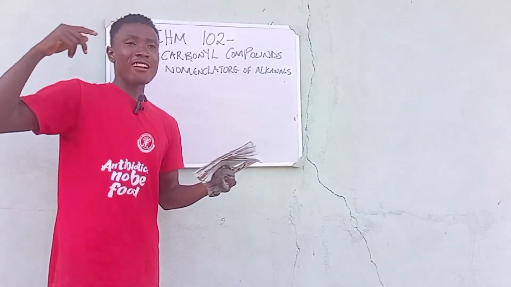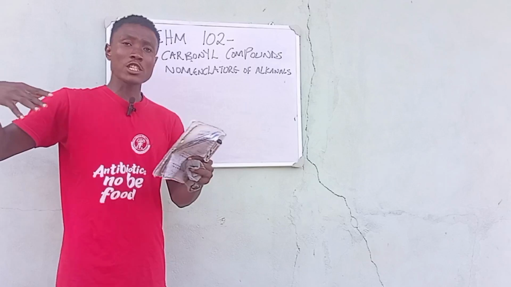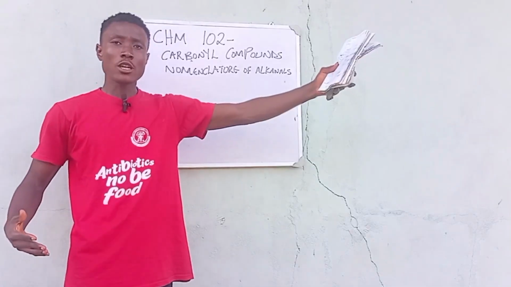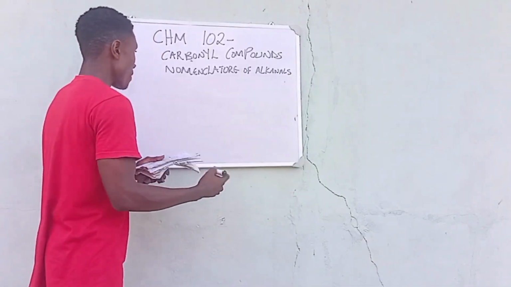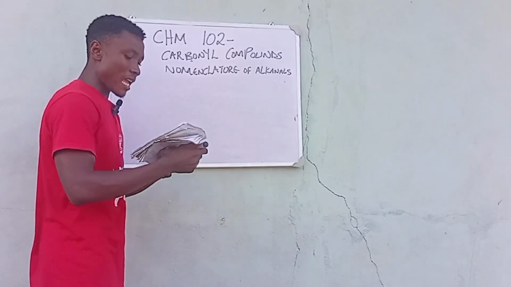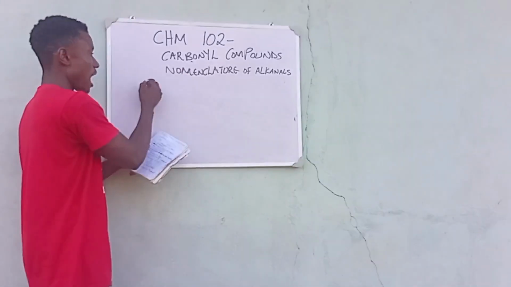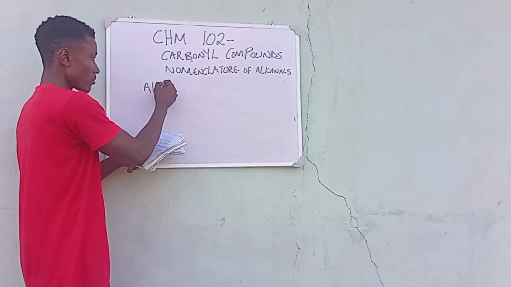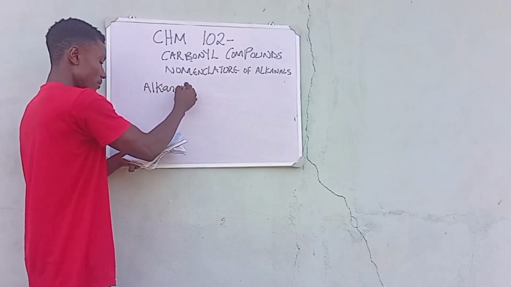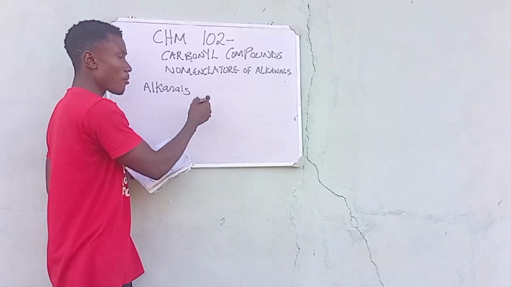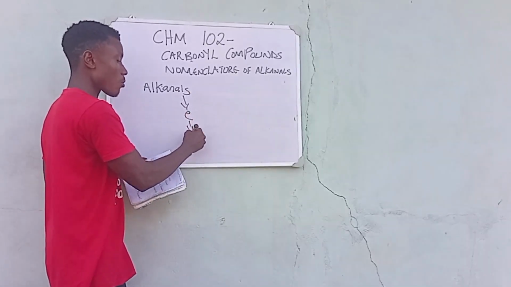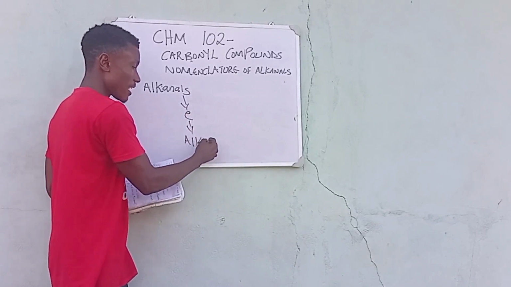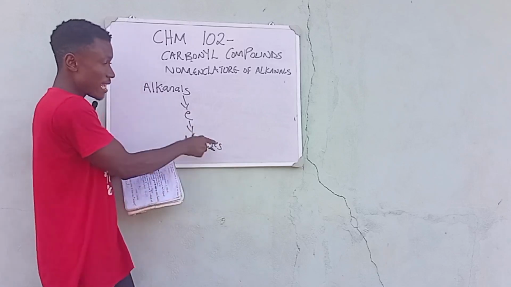Remember, I told you that the alkanal is the carbonyl compound that is bonded to one hydrogen and one alkyl group. Note that the alkanals are named by replacing the E in alkanes.